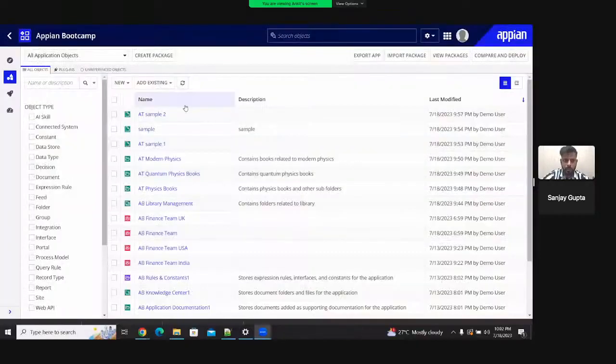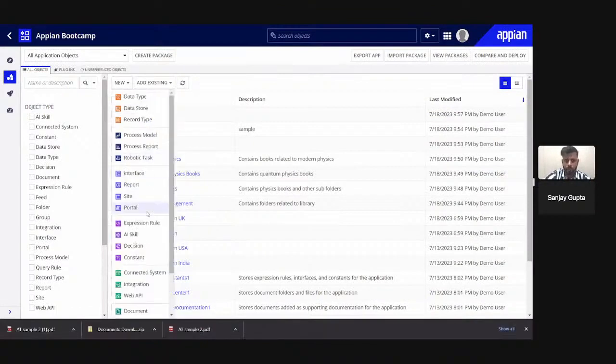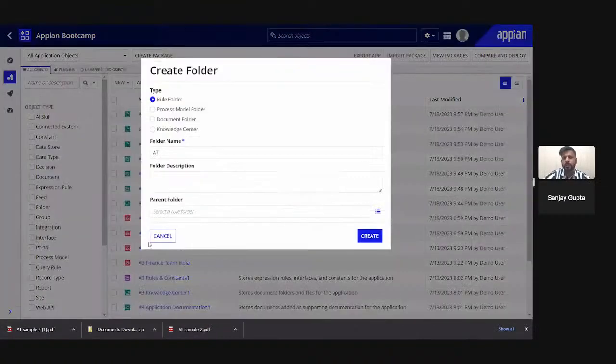Yeah. So here you can see we have the application, and if I want to create a rule folder, I just have to go to New and click on Folder. In Folder, I will select Rule Folder to create a rule folder. The initial of the application name comes automatically, and then I can put the name, like storing all AT related artifacts.